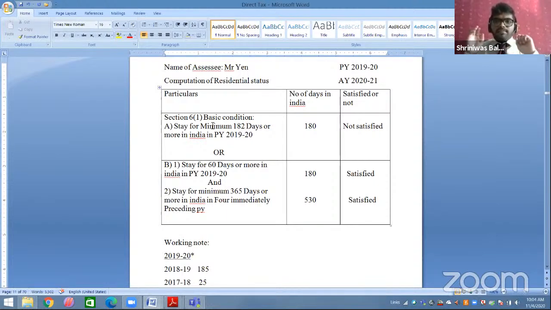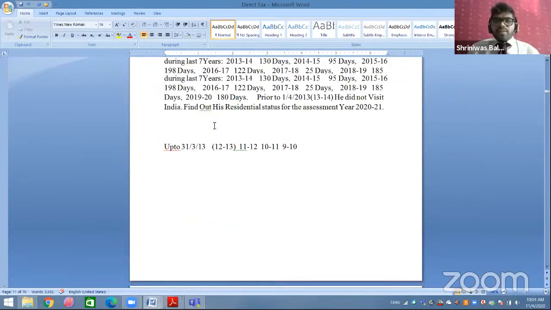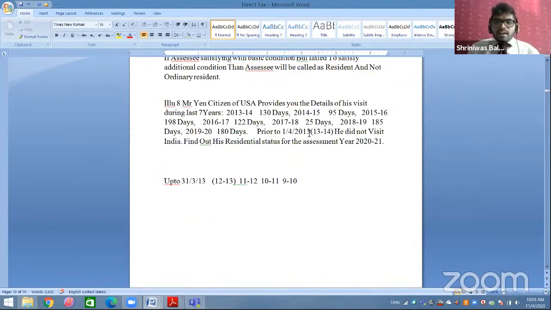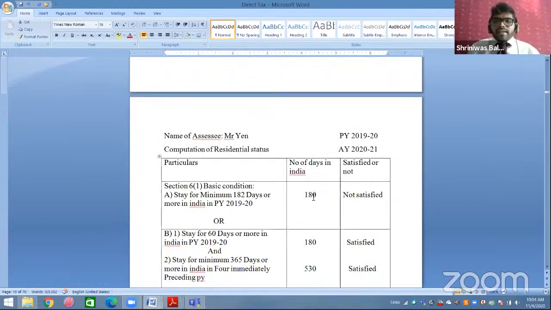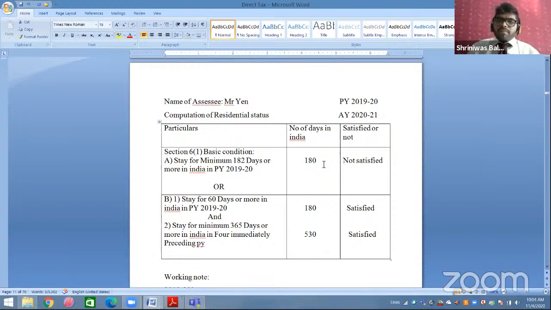So we started with the sum. We started with your 19-20. You can see in the question, they have given detail about 19-20 that he was in India for 180 days. So 180 days हम लोगों ने यहाँ पे लिखा. You wanted minimum 182 days and you have got only 180 days. So point A is not satisfied.